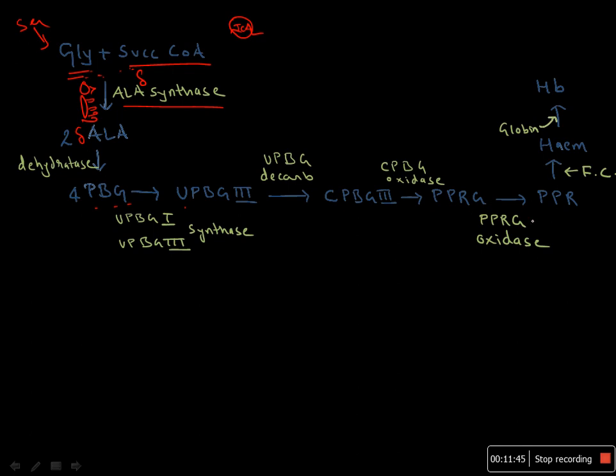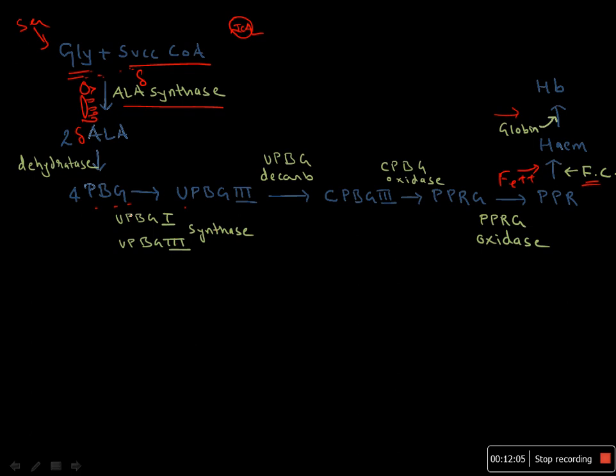Under further oxidation, this produces protoporphyrin, and the iron is then added, and finally under ferrochelatase, that produces heme, and under conjugation with globin, that produces hemoglobin. This was a very basic overview of hemoglobin synthesis.